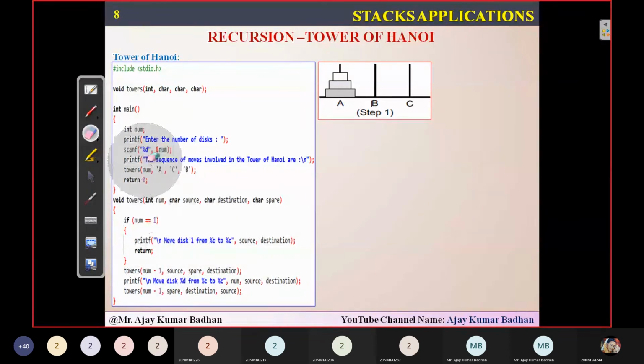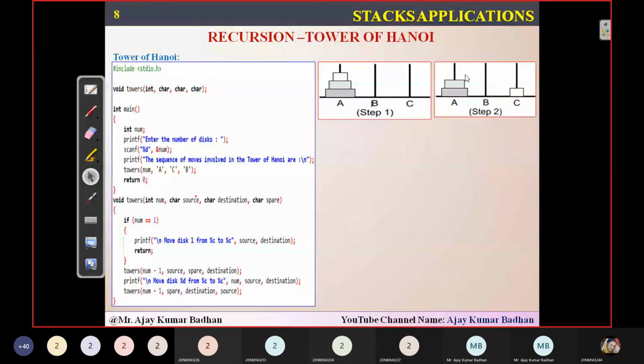See here. What did I do in step number 2? The first disk I had here, I moved it to C. Next, what do I have to do? What are the remaining disks we are left with? 2 and 3. So 2 disks we are having here. Now I have to do it step by step. Now I will move disk number 2 to B, auxiliary. You can see that is what I'm doing here.